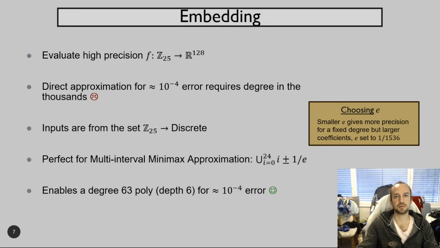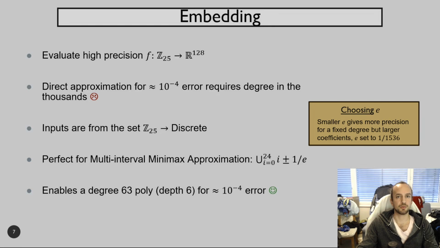The embedding layer can therefore be reduced to finding a way to evaluate a high-precision function that maps an integer to a vector of reals. The issue is that direct approximation for an error of 10 to the minus 4, which is more or less the minimum required to have a reasonable output precision, requires a degree in the thousands. This is doable but highly inefficient. But there is a workaround.